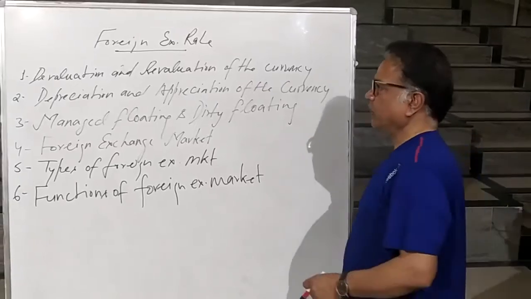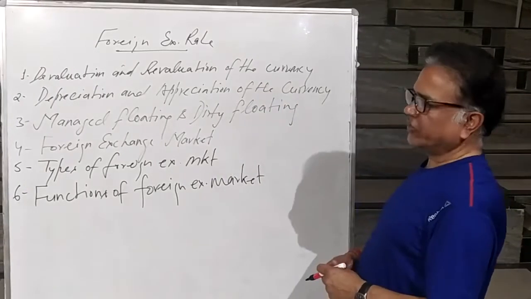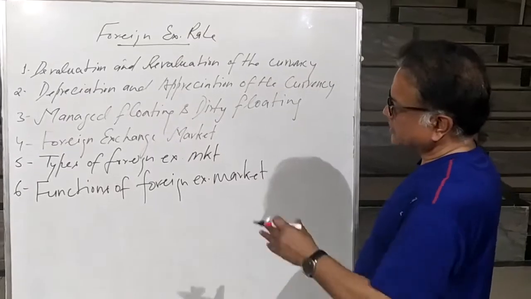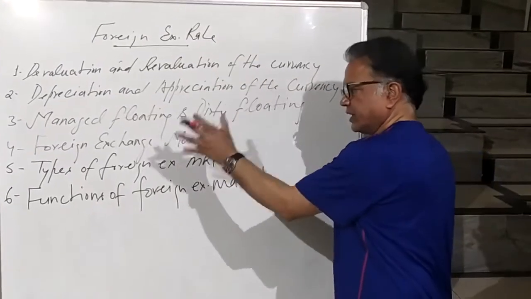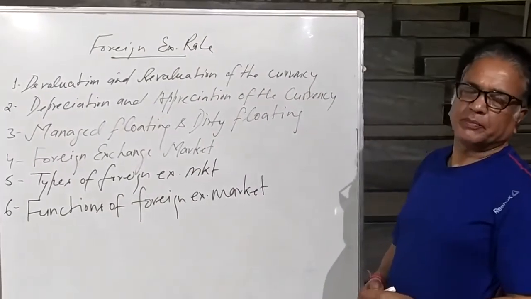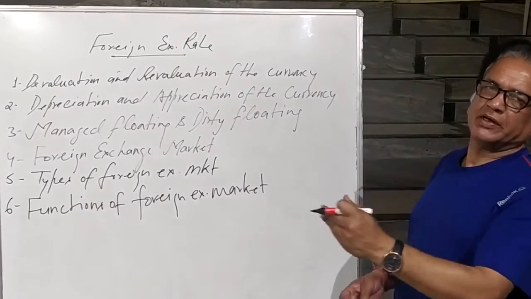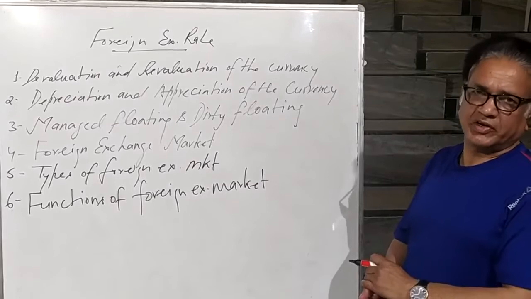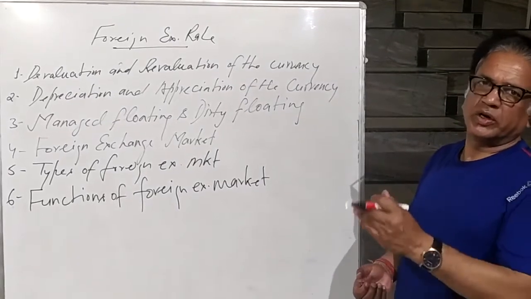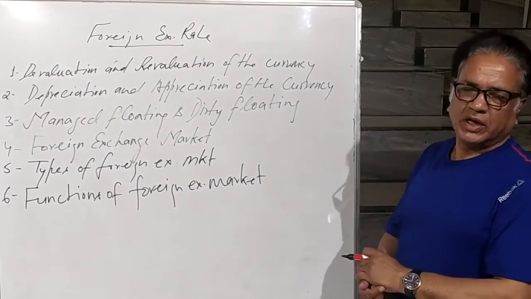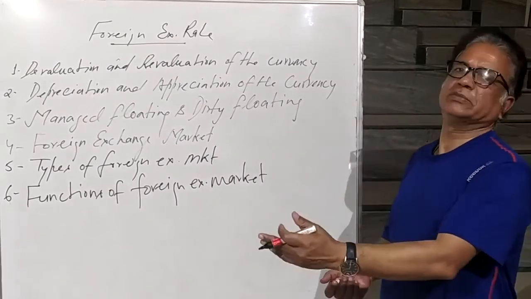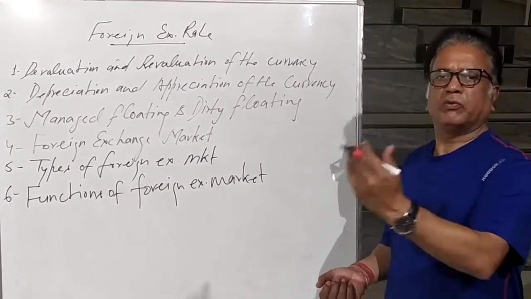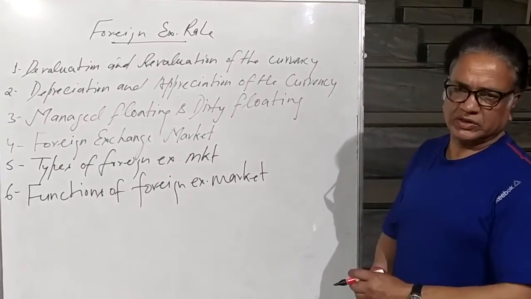Yes, dear student, now in the fifth part of foreign exchange rate, we are going to discuss mainly these 6 things. In the previous part, I explained to you how the determination of flexible exchange rate takes place, why it is called equilibrium rate of exchange, and how this equilibrium takes place. It is due to change in the demand for foreign exchange or supply of foreign exchange.